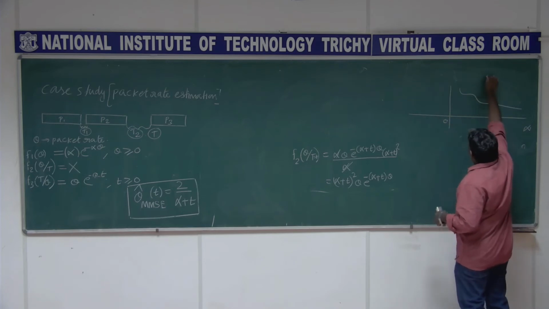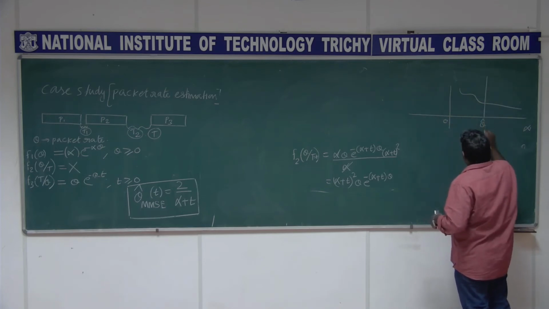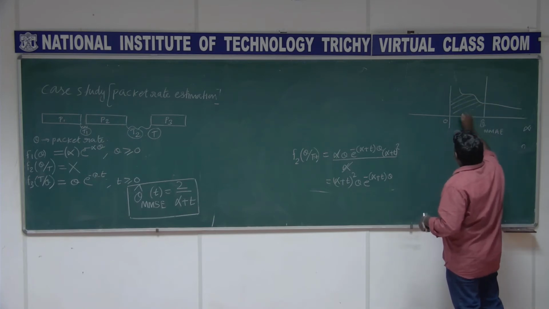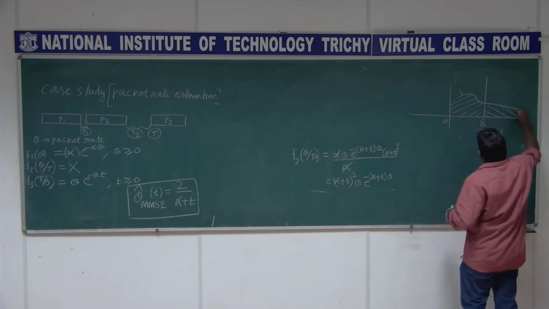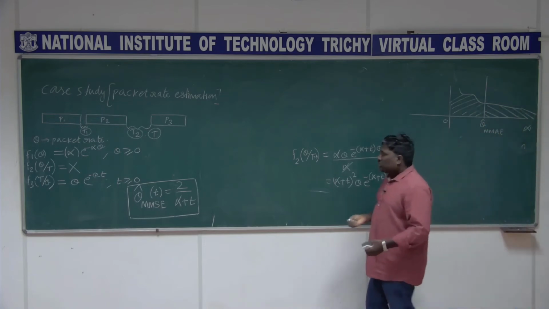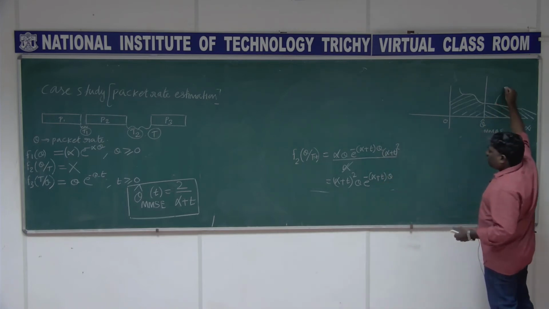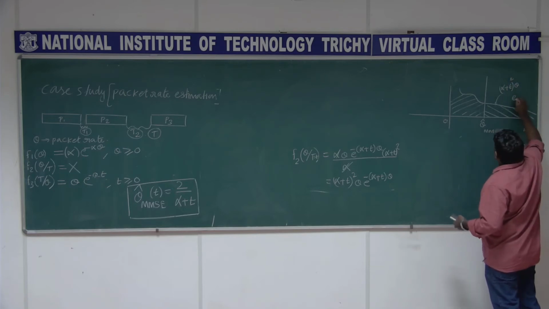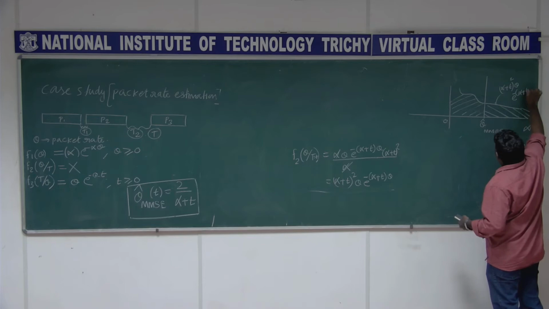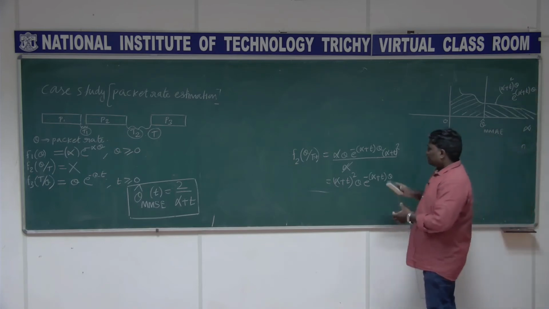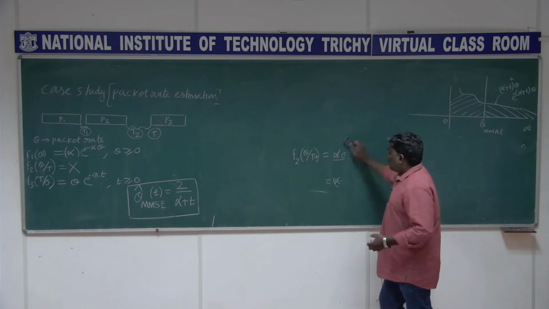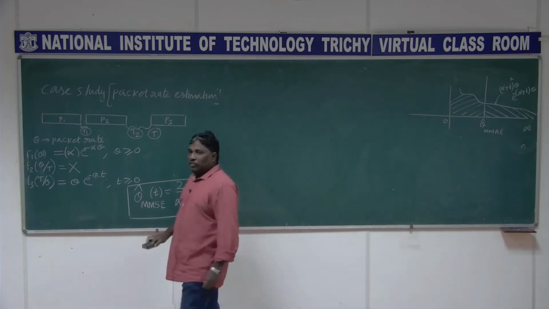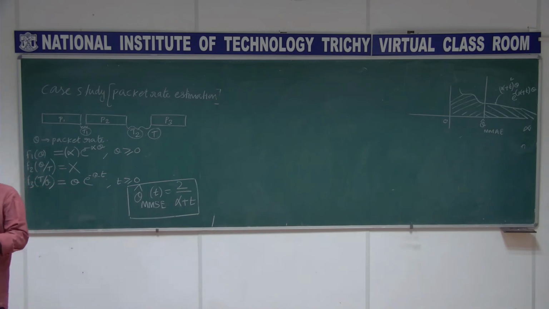So we need to find somewhere here theta cap of AE such that this area is equal to this area. This graph is (alpha plus t) the whole square theta into e power minus (alpha plus t) theta. That is another estimate. We got the posterior density function and we are able to find the theta such that the area before and after are the same.